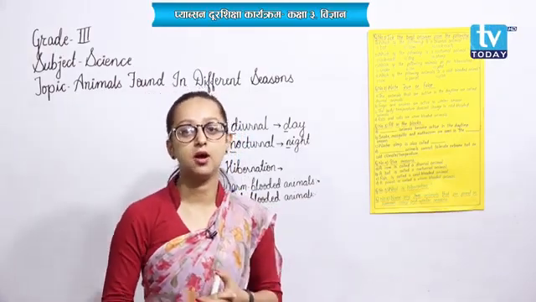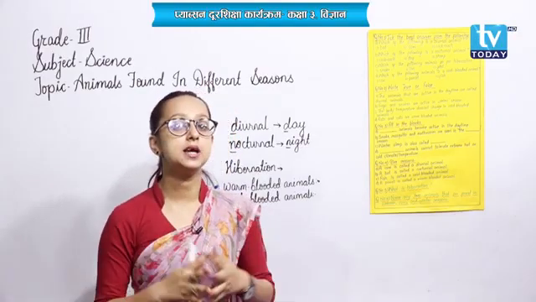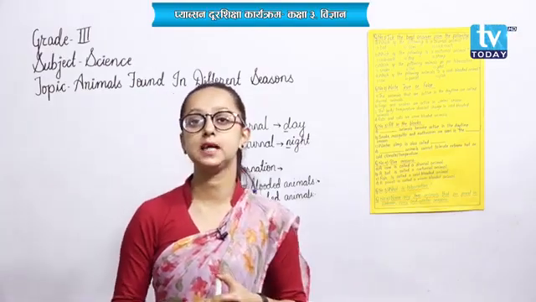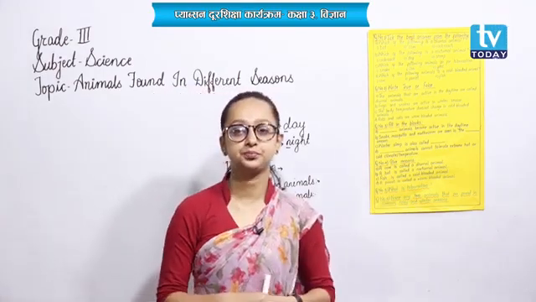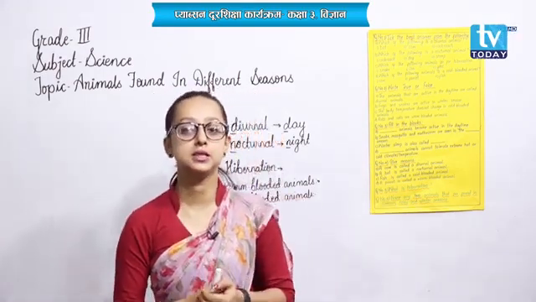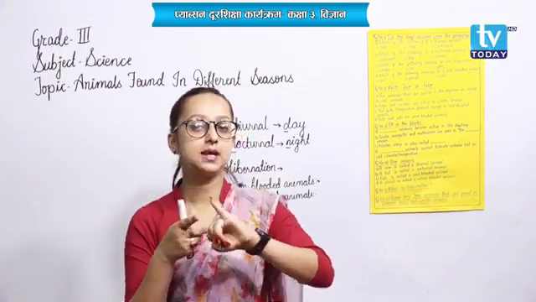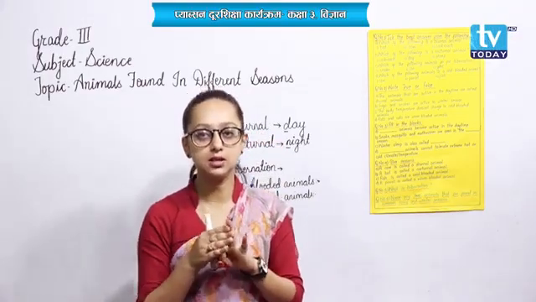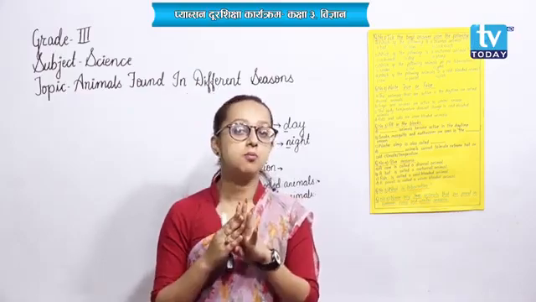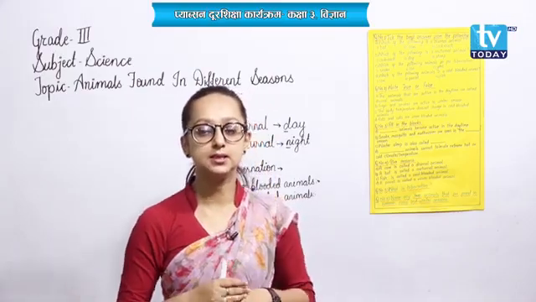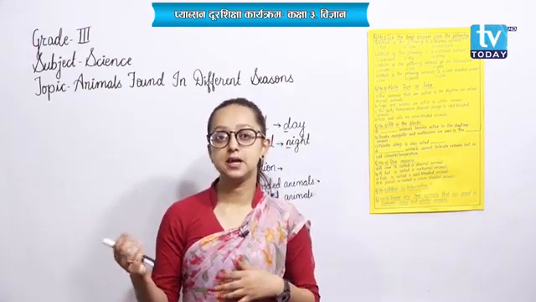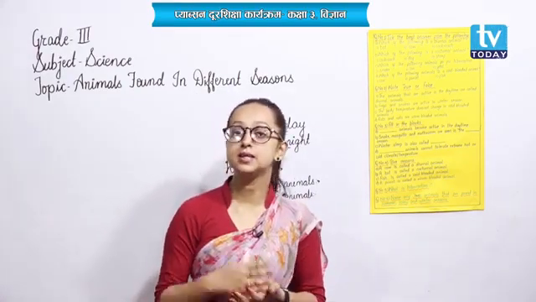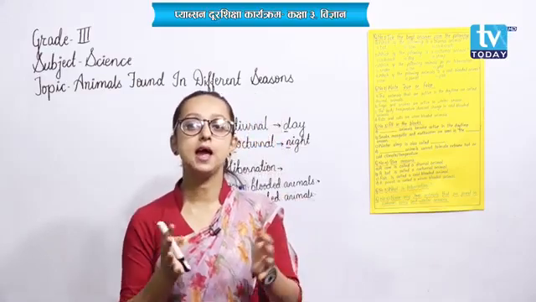Understood? Now students, let me take you to the short review of this chapter and then we will move to the exercises. Okay, what did we discuss here? We discussed the terms like diurnal, nocturnal, hibernation, warm-blooded and cold-blooded, right? And we discussed the animals that are found during daytime, night time, during summer season, rainy season and during winter season.